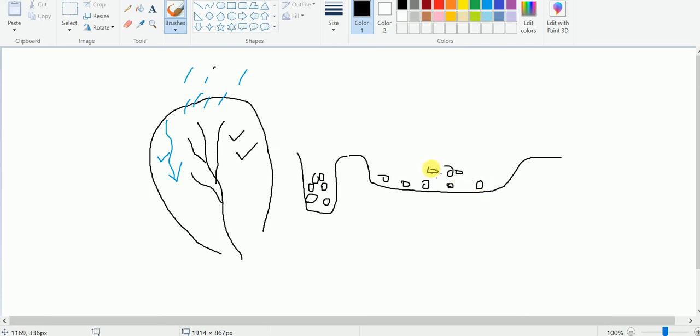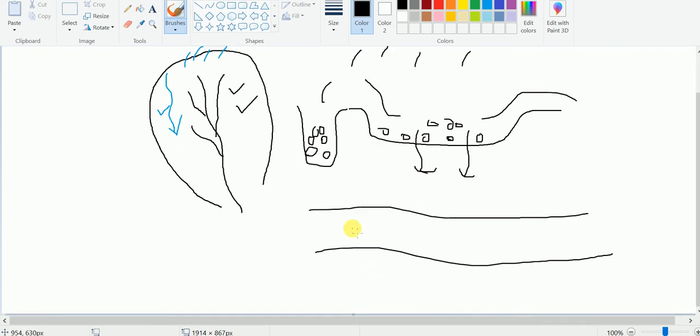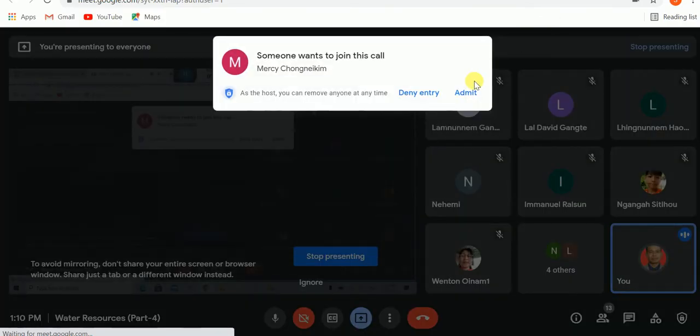And when there is rainfall, then rainwater will be collected here, and this collected rainwater will be seeping down, will be infiltrated and will be recharged in the aquifer. Say for example, this is the underground layer containing water known as aquifer. Let us say this is aquifer, and so from the pond the water will be infiltrated, and in this way the aquifer is recharged.